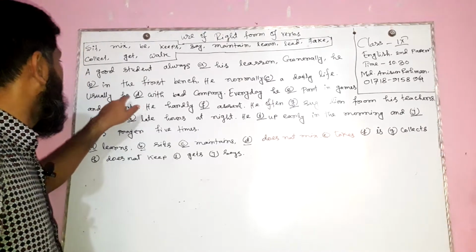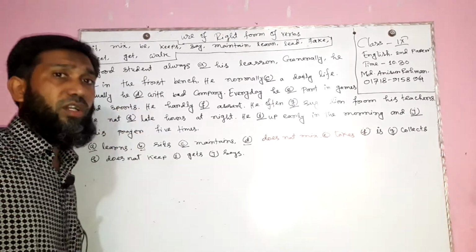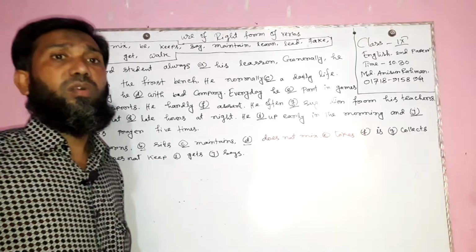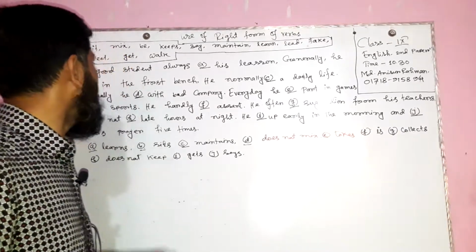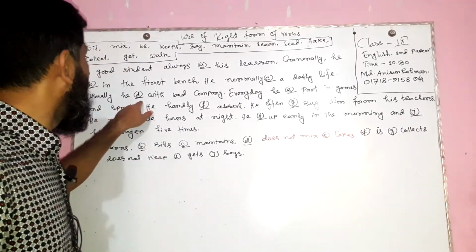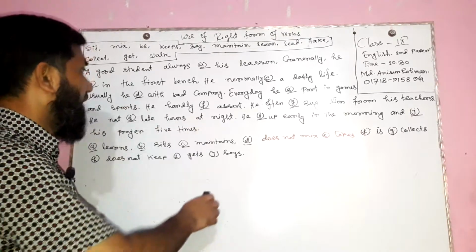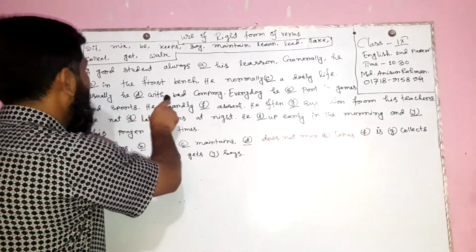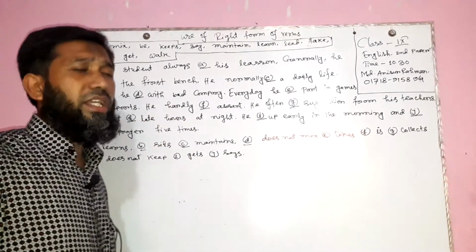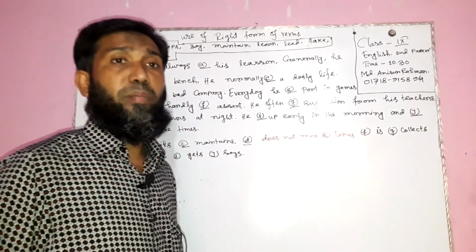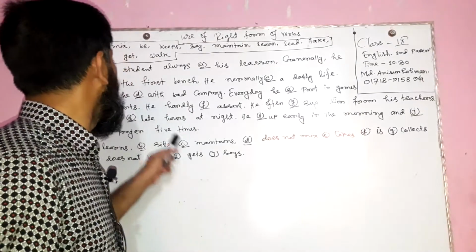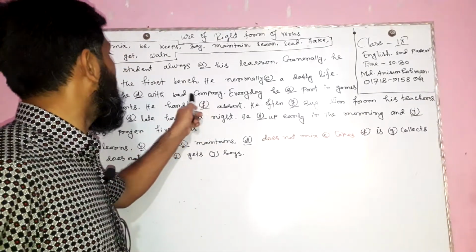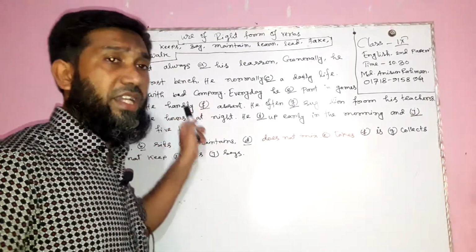In this case, in this position we use the verb on the basis of the present indefinite tense. So usually he dash with bad company, he doesn't mix, because this sentence requires the negative form. Because here is bad company, this word is a negative word; bad is a negative word.